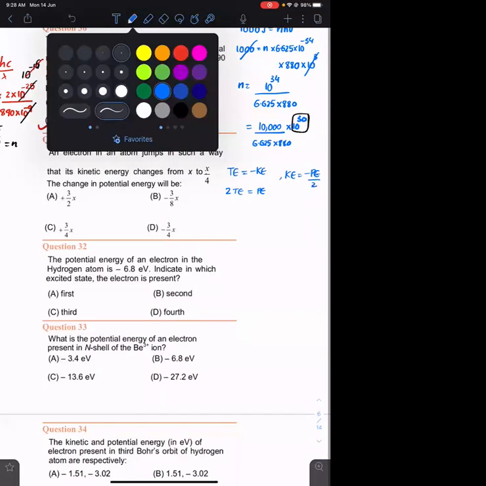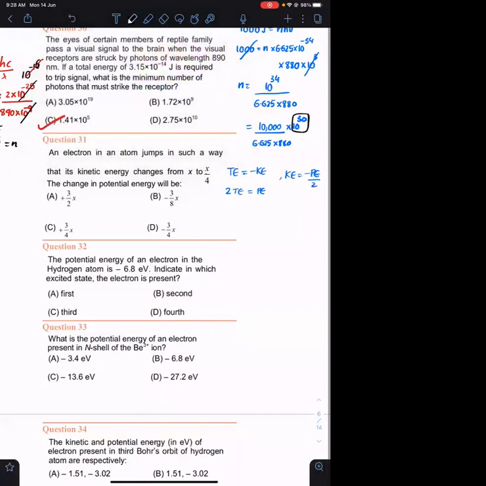So if they have given you kinetic energy as x changing to x by 4 KE, I can write potential energy is changing from minus x by 2 to, यही है ना, minus x by 2 to, sorry, potential energy, यहाँ पे kinetic energy को ही लिख रहा हूँ मैं. I'm sorry.